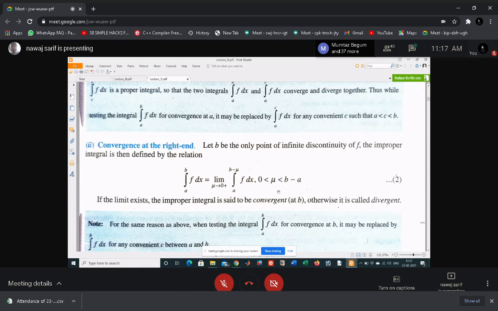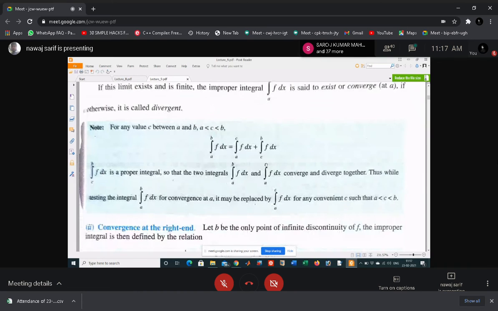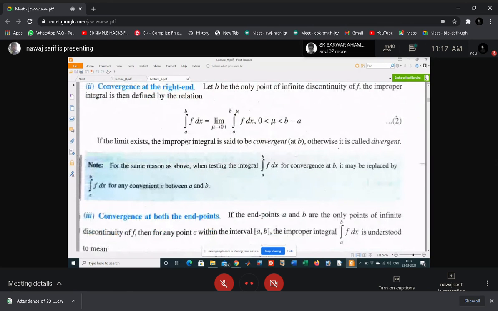Understand why this one is minus and in the previous case this one is plus? Any doubt? So in that case you will write this as the limit as mu tends to 0 of integral a to b minus mu f(x) dx.